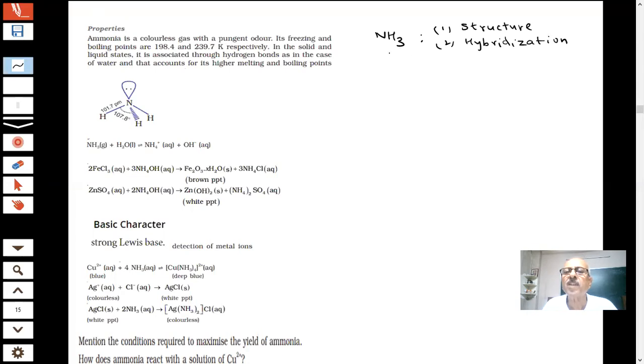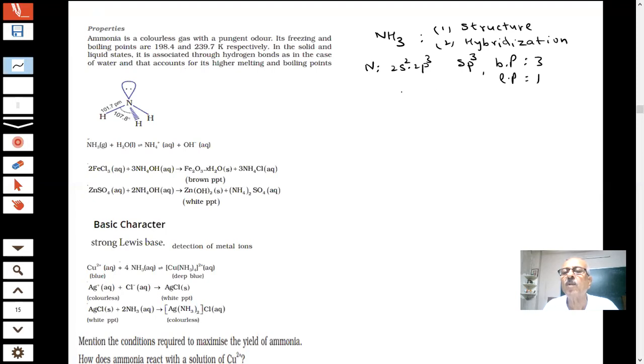What is the hybridization in the case of ammonia? Sir, sp3. Nitrogen is 2s2 2p3, three bonds are formed, sp3 hybridization. How many bond pairs, how many lone pairs? Three bond pairs and one lone pair.